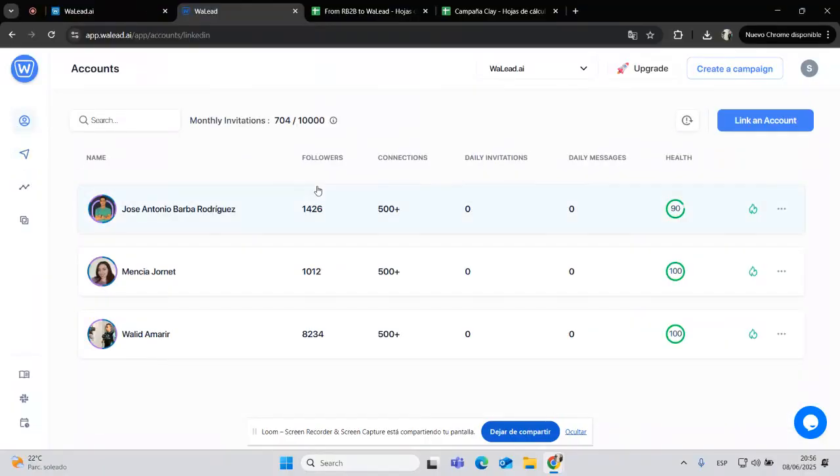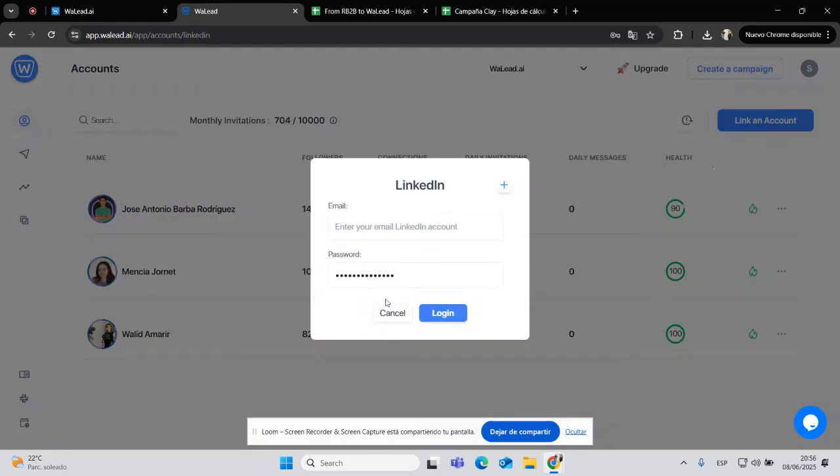So once you go to our platform, you will see the LinkedIn accounts that you need to upload from your side. It could be your LinkedIn account, the LinkedIn account of your employees, of your SDRs, of your team, collaborators, account setters, account executives, all these kind of people that are in sales or marketing, right? So to do this, it's pretty easy. Just link an account, email plus password, and you are ready to go. You just need to add a code that will be sent to your email or your phone, and that's it. You will be able to connect all the accounts at once.